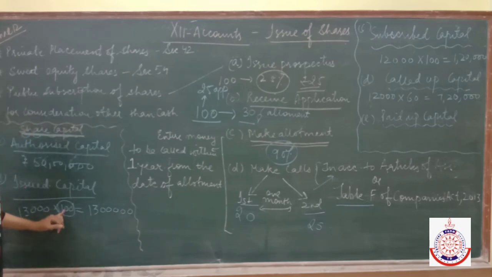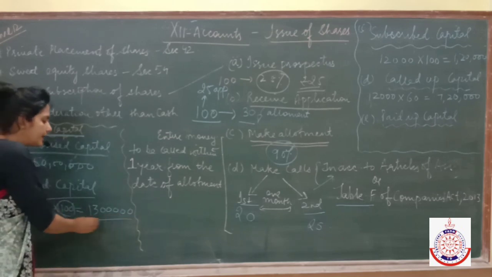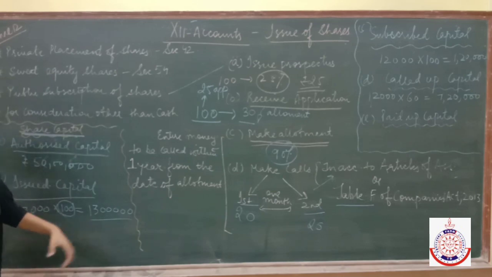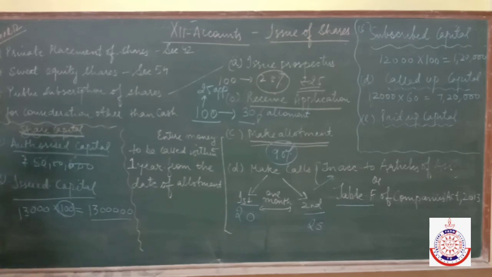Fine, it means you need to issue 13,000 shares to the public. If you want to get rupees 13 lakh from the public, then at least you have to issue 13,000 shares. Got it? So 13,000 into 100 is equal to 13 lakh. Here the equal denominations are 13,000, and one denomination is of rupees 100. So the value of a share is rupees 100.